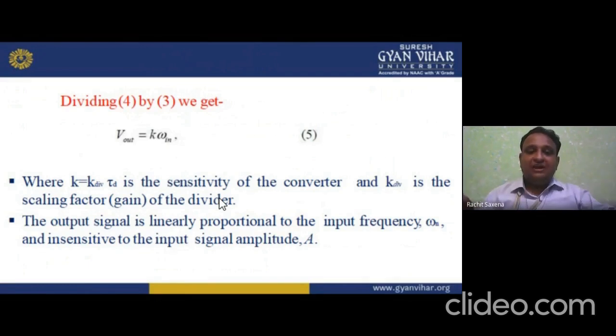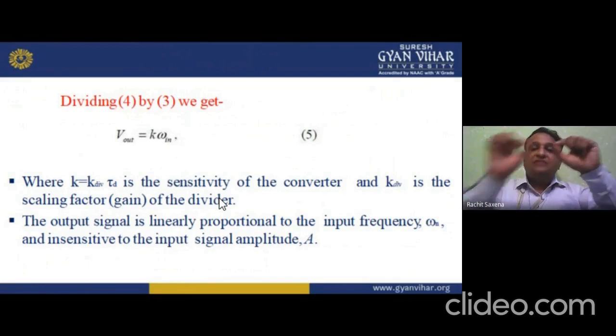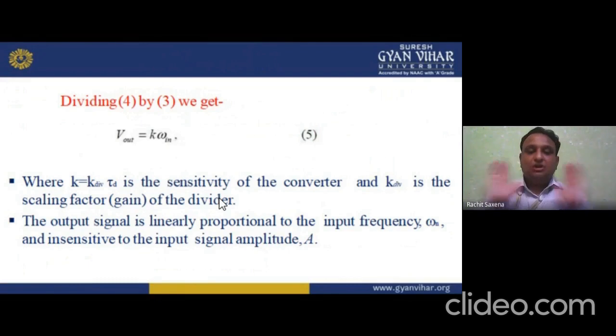The output signal we are getting, for example V out, and the input signal is V in, so they are linearly proportional. So we can say the output signal is linearly proportional to the input frequency, that is omega n, and insensitive to the input signal amplitude A. Now I hope you understand.